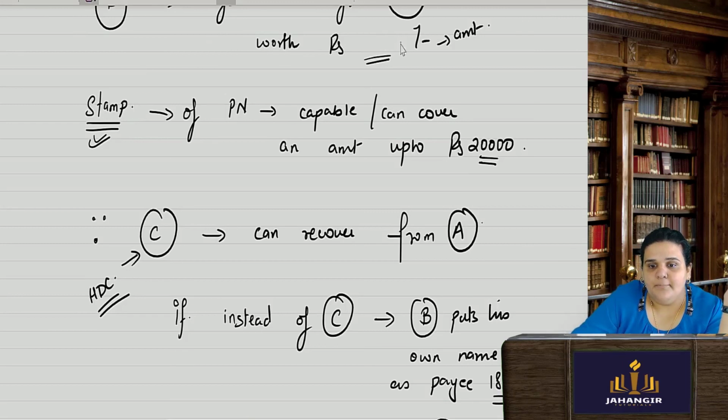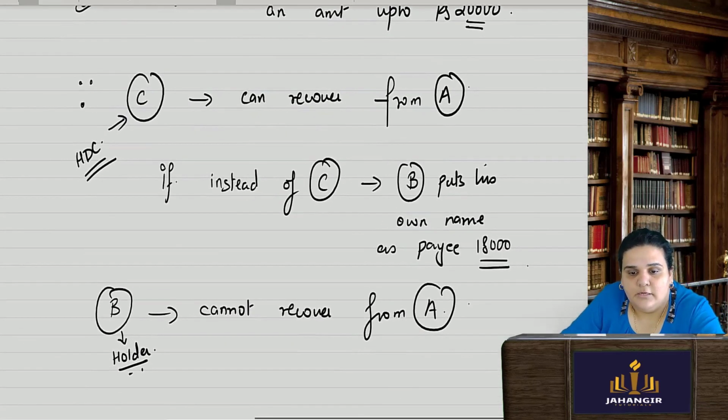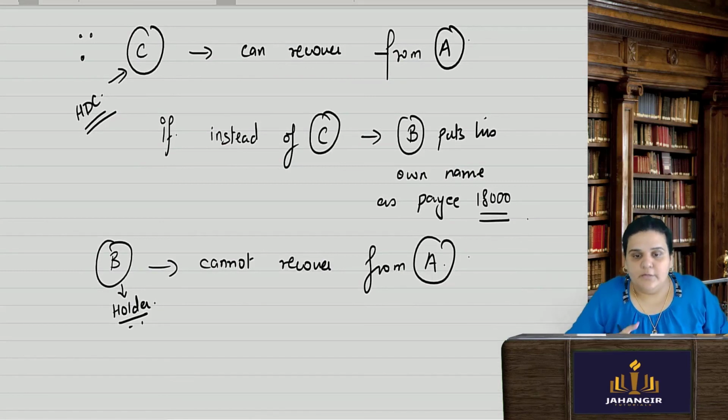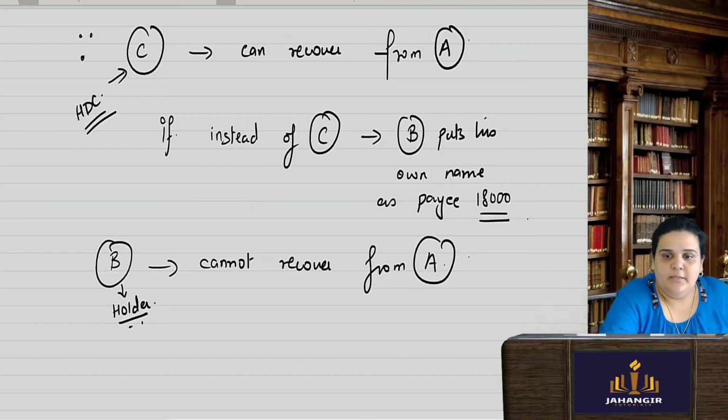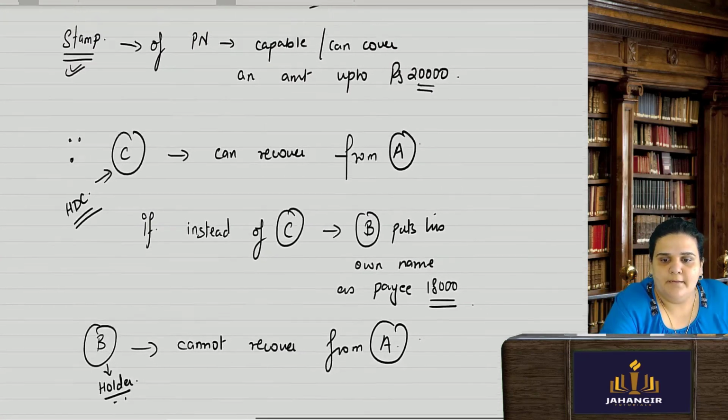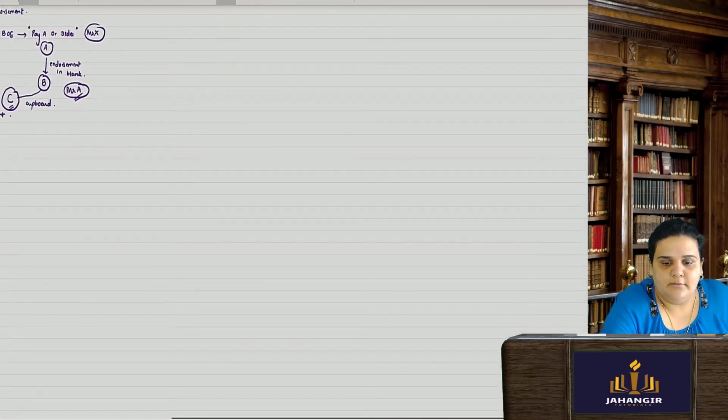Keeping to this example, if you have understood it well, then nothing like it. So here Mr. C, being a holder in due course, can recover from A, but Mr. B, if he puts his own name as a payee, he was the holder of the instrument, he cannot recover this amount from A.